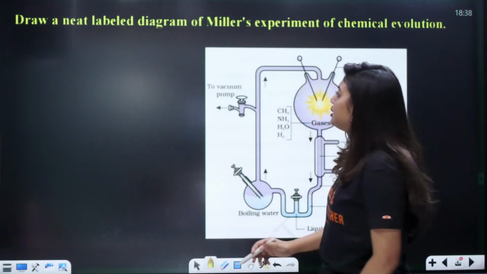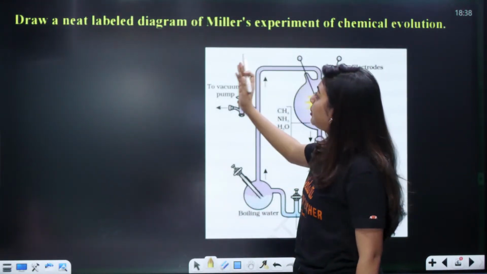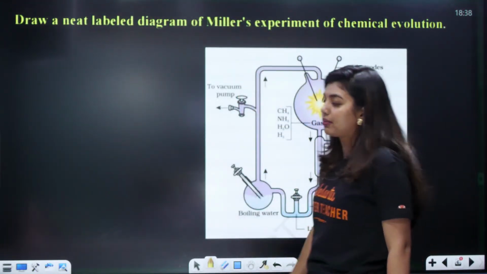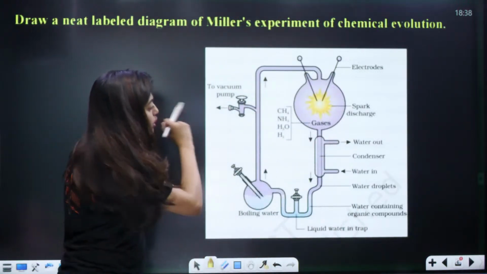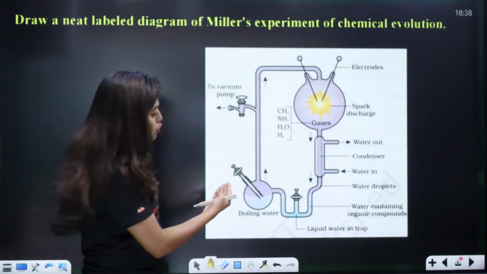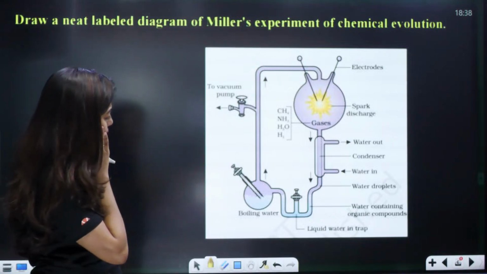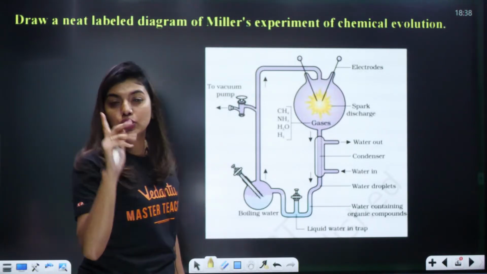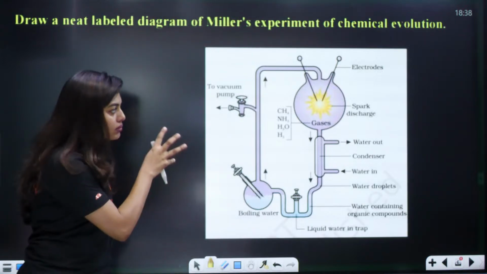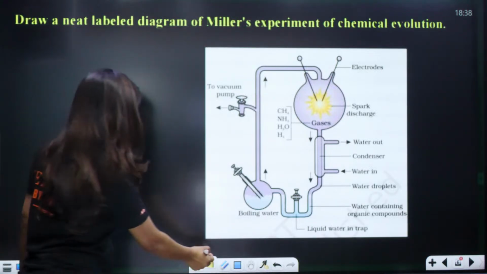Next question. Draw a neat labeled diagram of Miller's experiment of chemical evolution. Now, first of all, if you want to draw this, you should know what this is, no? If you just look at it, you will be like, what is this? Spark is coming, water is boiling, some cooking should be happening. It's not cooking, you have to know exactly what this diagram is. So, I'll tell you what this diagram is, okay?